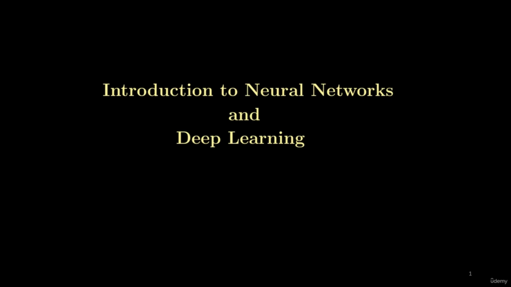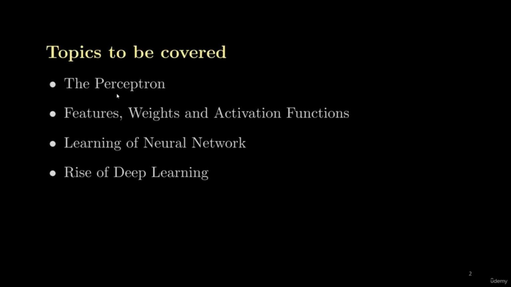Let's see what we are going to cover in this introductory section. First, we will learn about the perceptron. The perceptron is an artificial neuron made by scientists, inspired by a real neuron. Real neurons are present in our brain. Based on that idea, the artificial neuron, which is now called a perceptron, was developed by scientists.